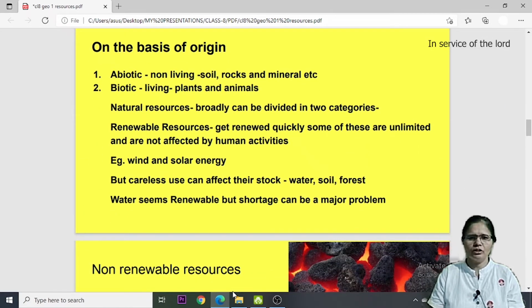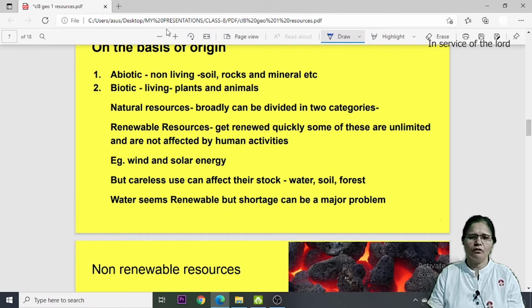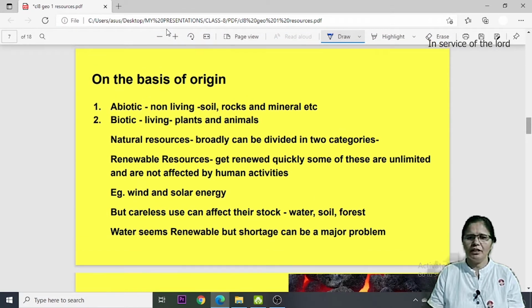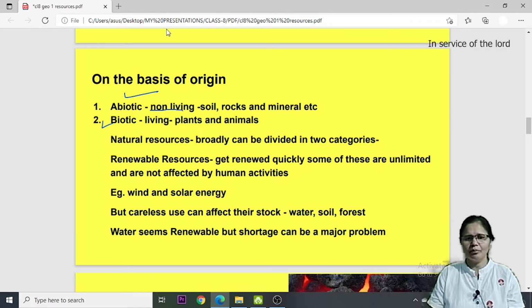Okay, let us talk on the basis of origin how many types of resources you can find. On the basis of origin, resources are of two types. One is abiotic, another is biotic. Abiotic is non-living, means it has been derived from non-living things, and its examples are soil, rocks, minerals, etc. So these all things are non-living, and because they have originated from non-living things, these are known as abiotic resources.